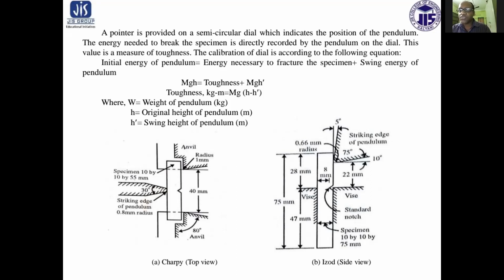And the specimen size is 10 by 10 into 75, and from the top, 25 millimeter a notch is cut, and it is placed in the anvil in such a way that it is kept as a cantilever beam, with the notch at the top of the anvil.